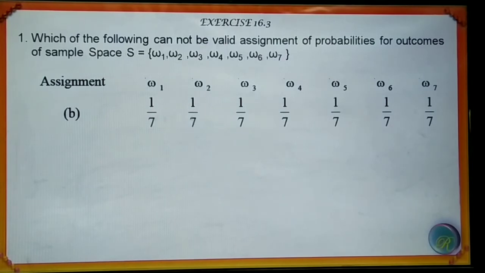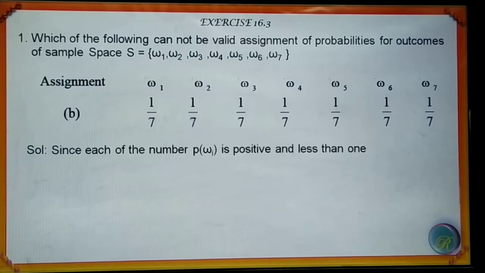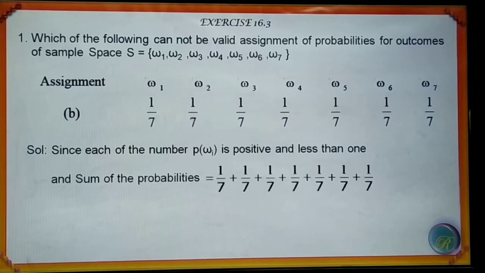Assignment B. Solution. Since each of the numbers, probability of omega i, that is 1 by 7, is positive and less than 1, and the sum of the probabilities 1 by 7 plus 1 by 7 plus 1 by 7 plus 1 by 7 plus 1 by 7 plus 1 by 7 plus 1 by 7 is equal to 7 by 7, which is equal to 1. Therefore, the assignment B is valid.